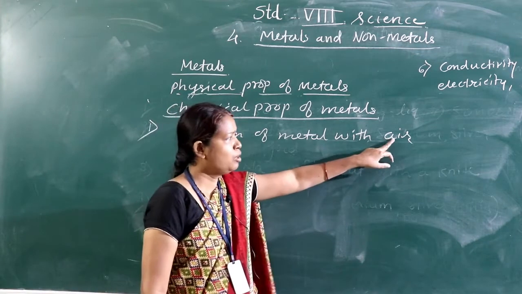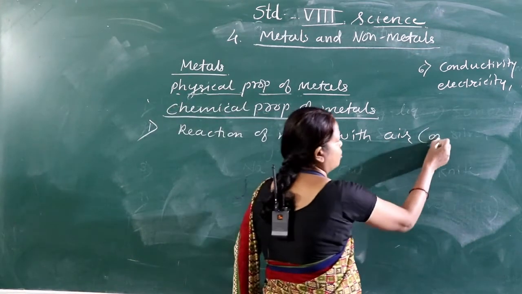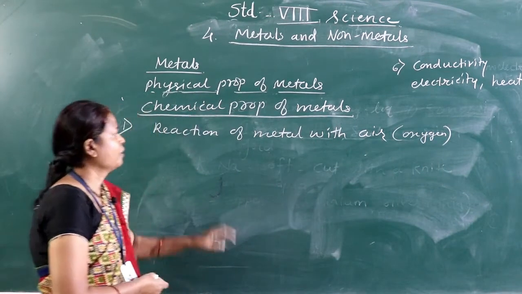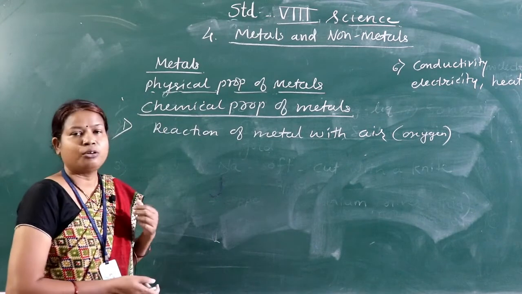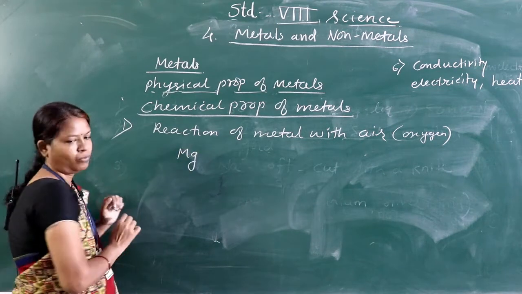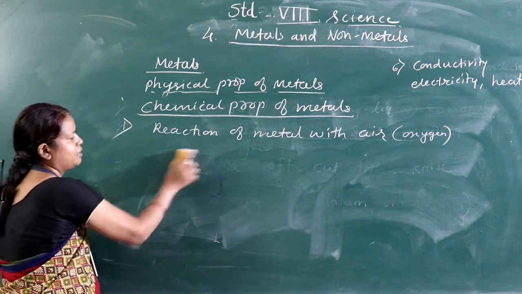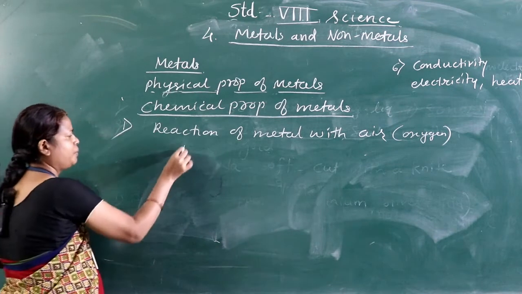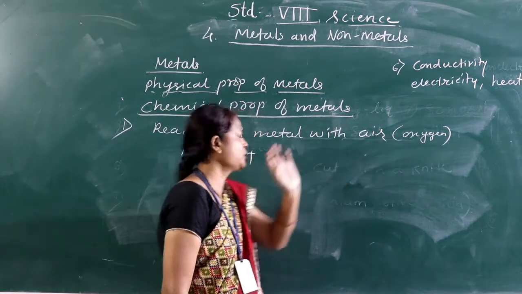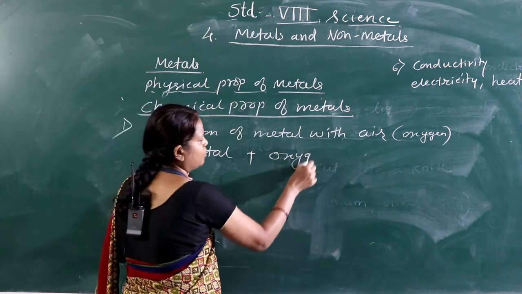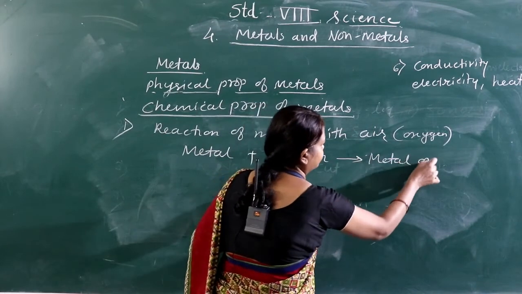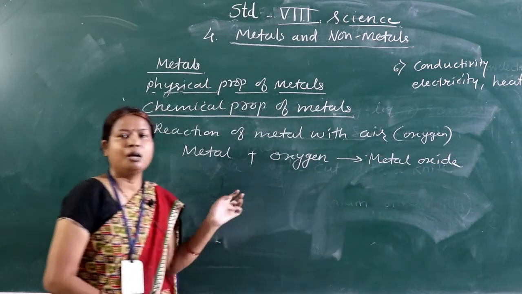Students, we all know that air contains the gas oxygen. Many metals we know. Let us take one example, suppose we take magnesium. Okay, this is the symbol of magnesium. If any metal comes in contact with air, this means oxygen is present. If any metal comes in contact with oxygen, it forms the metal oxide.